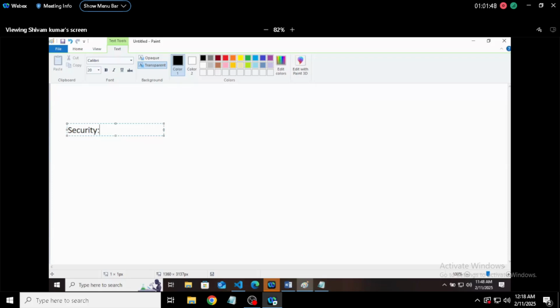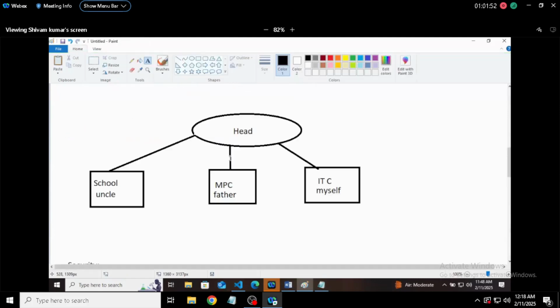Security. What security? I will give you a glimpse here. If you don't know about schools, there is an affiliation of the school from the state board or the CBSE board. Schools are affiliated to some particular board, and the board doesn't give the affiliation for free. It takes a lot of money to give you the affiliation for the next 3 years or 5 years.